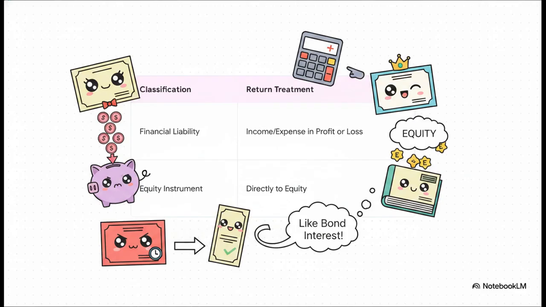So remember those mandatorily redeemable preference shares we talked about earlier? Because they are liabilities in substance, the dividends paid out on them are treated exactly like interest on a bond. They are an expense that directly reduces the company's reported profit. And honestly, this is exactly why getting the classification right on day one is just absolutely critical.